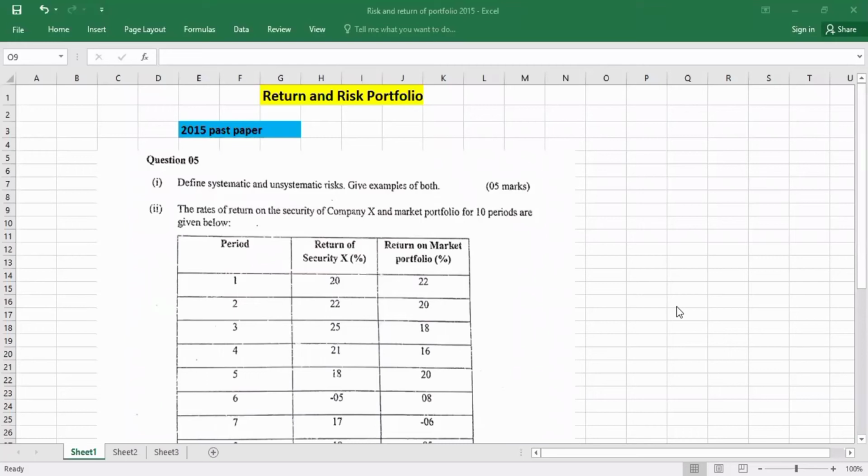Good day to all. Today I'm going to discuss, under the subject Strategic Financial Management, the lesson Internal Risk Portfolio 2015 past paper question number 5. Let's see question number 5. First one: define systematic and unsystematic risk. Give an example of both. We will move to the answer.